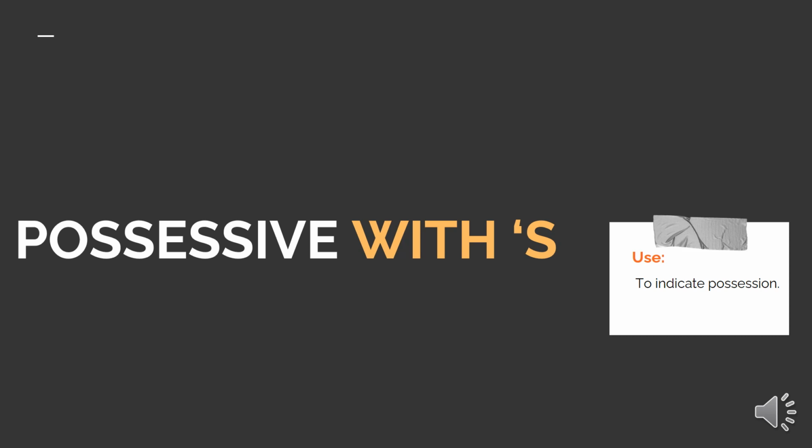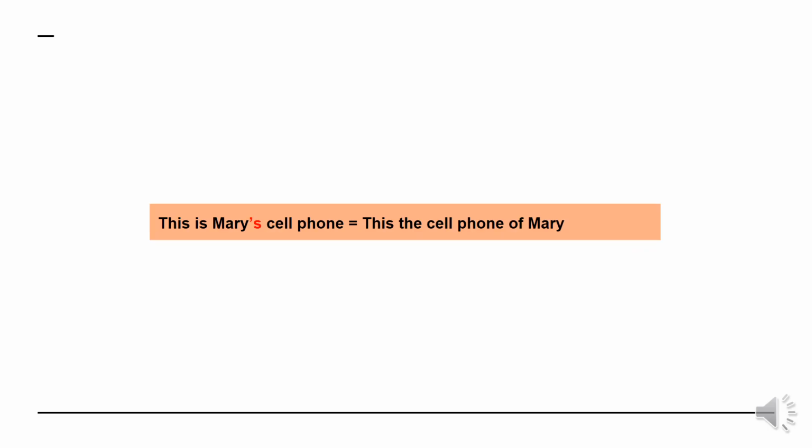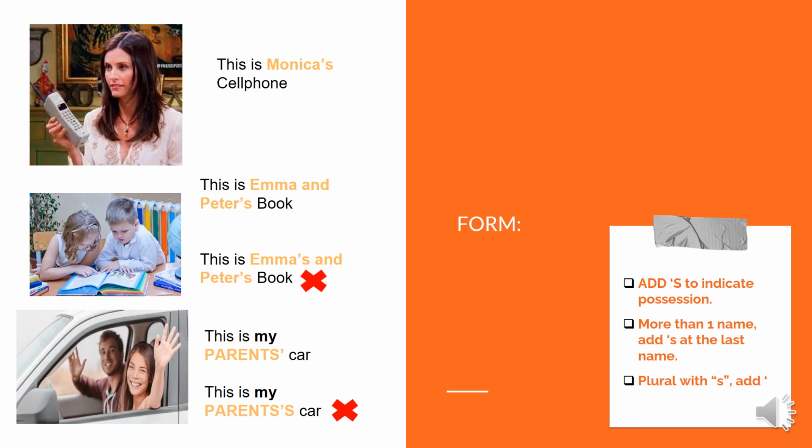Posesión. Let's see here. This is Mary's cell phone. It's the same as this is the cell phone of Mary. The same meaning, igual significado. So let's see the form.